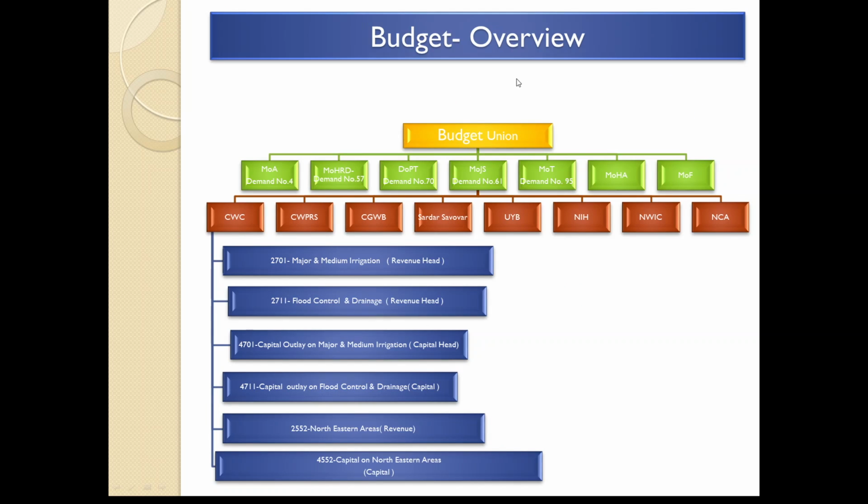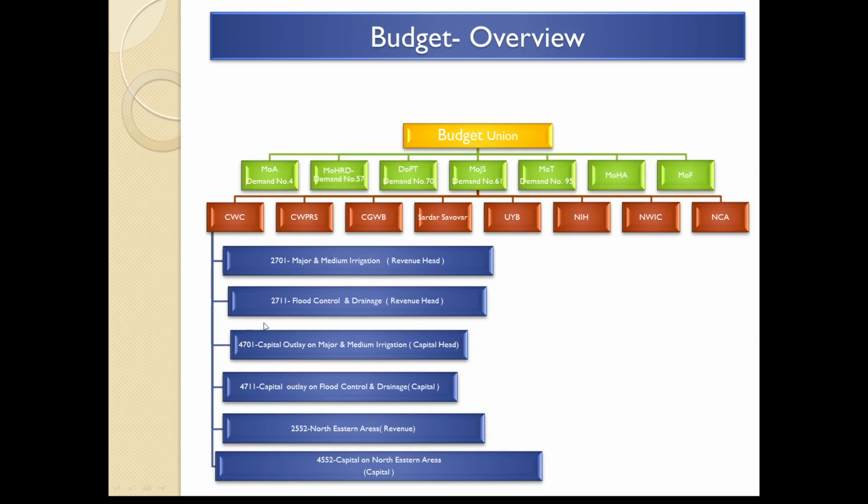If you look at our budget overview, let's say this is our union budget. Each ministry will be having one demand grant. You can see for our Ministry of Jal Shakti, the demand number is 061. Okay, and under Ministry of Jal Shakti, we have various offices, attached offices, subordinate offices. I am trying to explain only from the CWC point of view. Under this CWC, we have these many major heads.